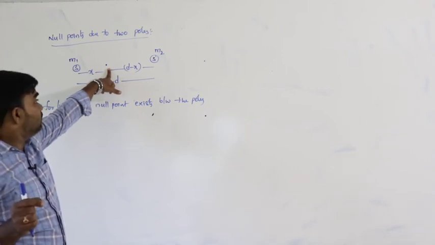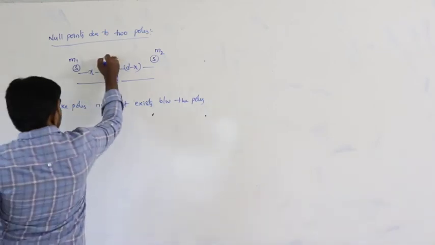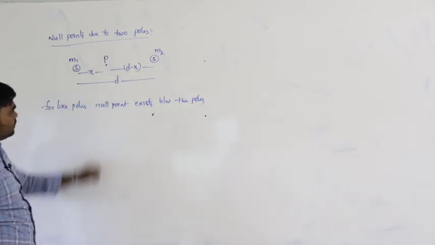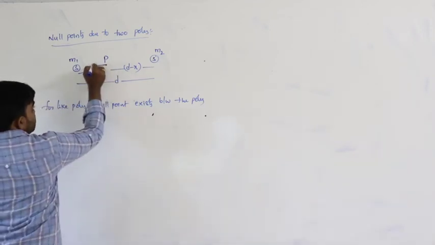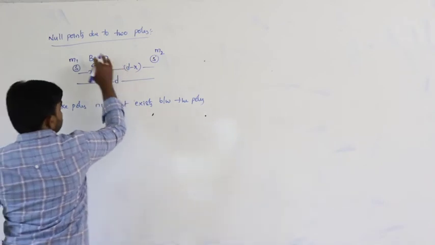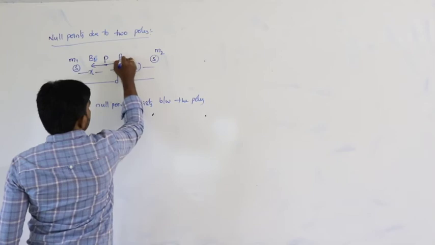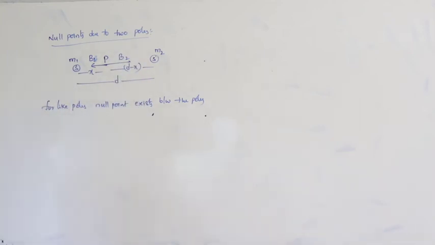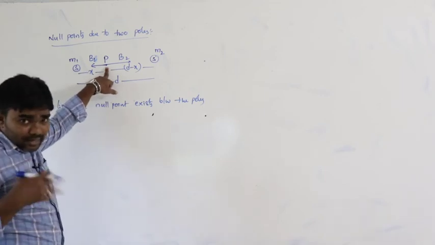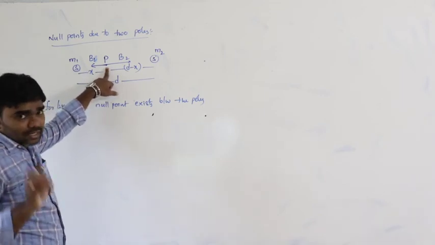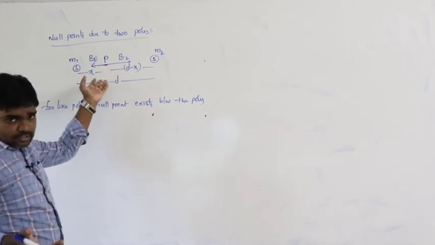At the point P, I am considering the unit north pole. South north attraction, let us say it is B1, and it is also south north attraction, let us say it is B2. B1 and B2 must be in opposite direction. See here, this is the point P. My assumption is the point P is the null point. We can calculate the position of the null point based on this.